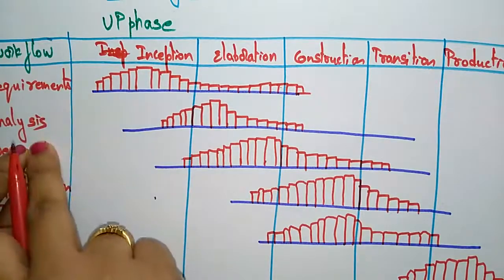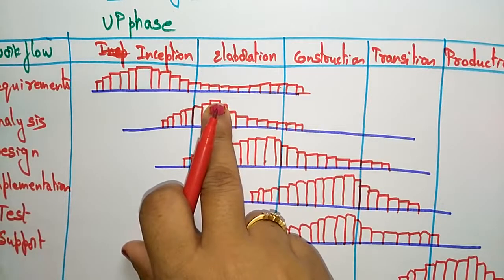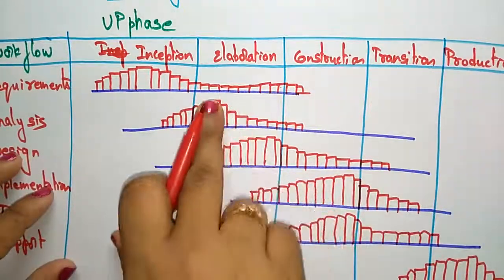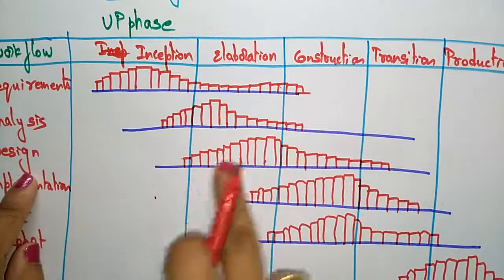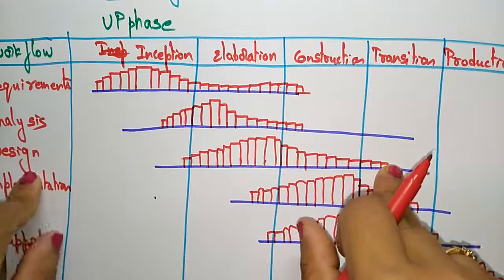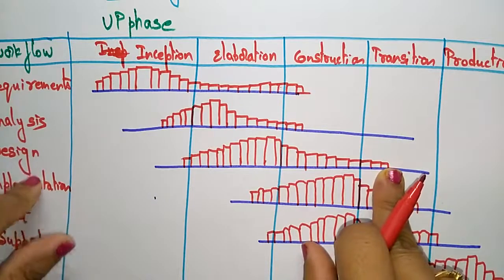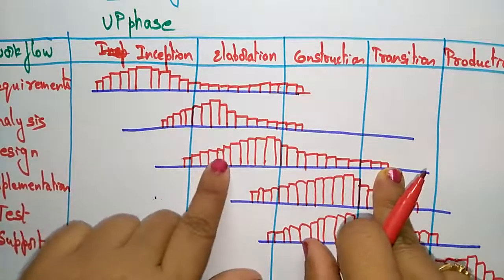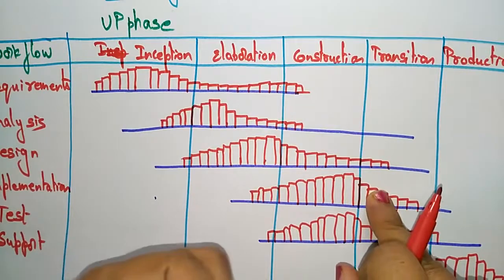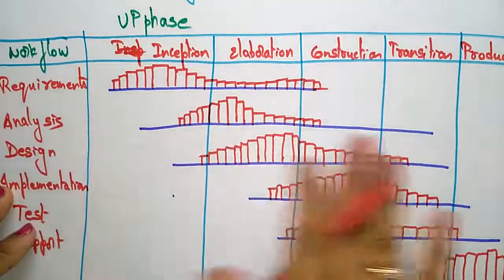For analysis, the most involvement will be in the elaboration phase because elaboration is for planning and modeling, and analysis can be done at modeling. In the same way, for design, the graph will be higher in elaboration, and then it continues up to transition, because the designing is done in elaboration and construction, and still up to transition. Elaboration is a combination of planning and modeling, and construction and transition is to construct the product and deploy the project. The design gives the clear idea, so it goes up to transition.